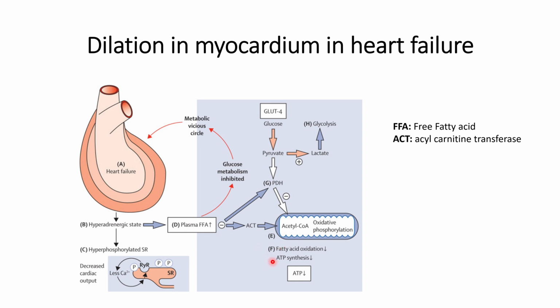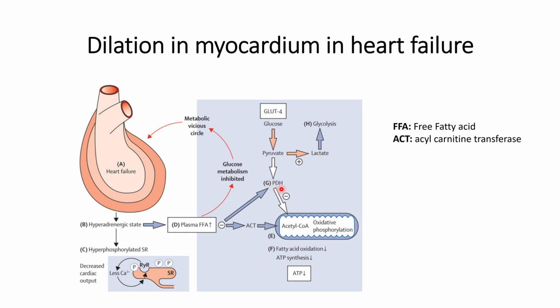Another thing that will happen is that it will reduce ATP synthesis. So the energy required for the functioning of the cells will get reduced, and an energy deficient condition will also start to form. Simultaneously, the regular process of glucose metabolism that uses oxygen will also get inhibited, because the increase in the amount of fatty acid will inhibit the PDH.